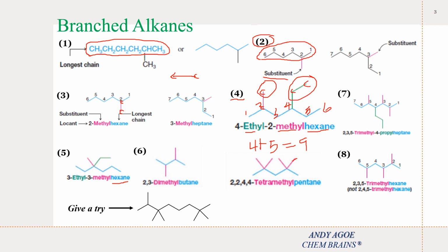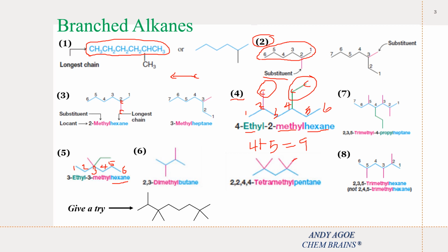So if we start counting from 1, carbon 1, carbon position 2, carbon at position 3, carbon at position 4, carbon at position 5, then carbon at position 6, meaning that we have this substituent at position number 3.